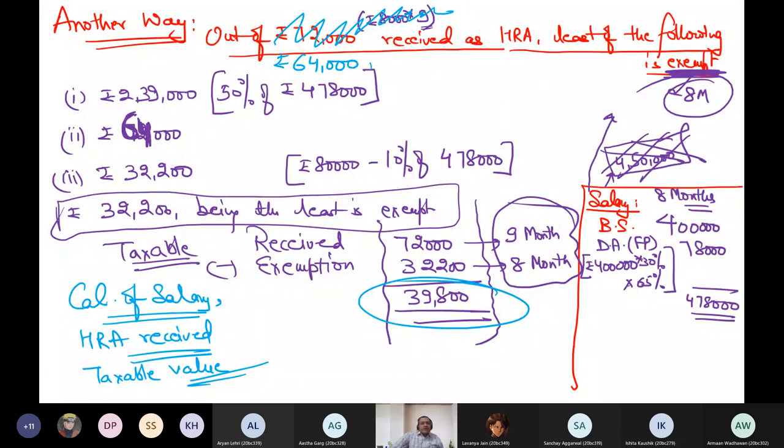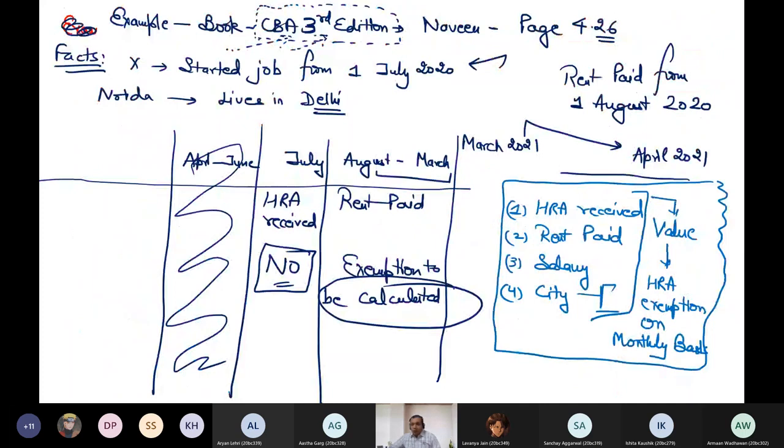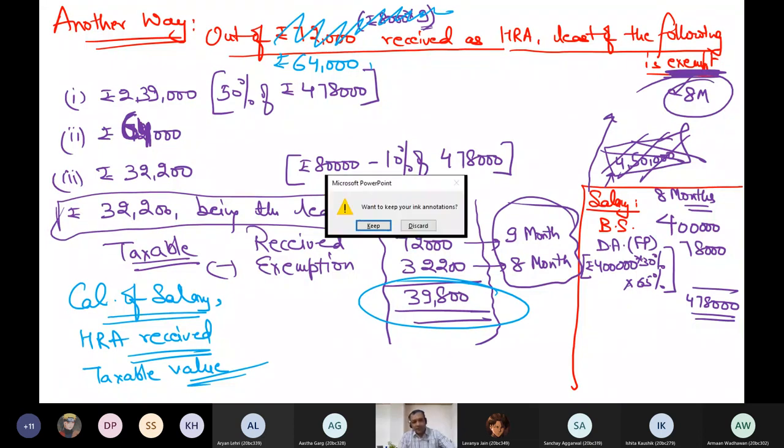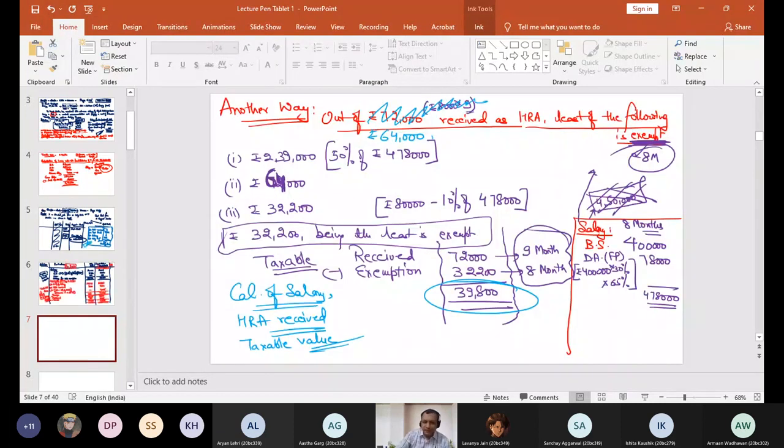Now it is for you to decide whether this another way is better in these situations where there is a change in any of these 4, or monthly basis better. That is for you to decide. But whatever method you follow, you must remember that your calculations are correct. That's it. Please raise your hand if HRA is clear. I have finished HRA. Now nothing is left in HRA. Please raise your hand if HRA is clear. Now I hope there is no problem in HRA.